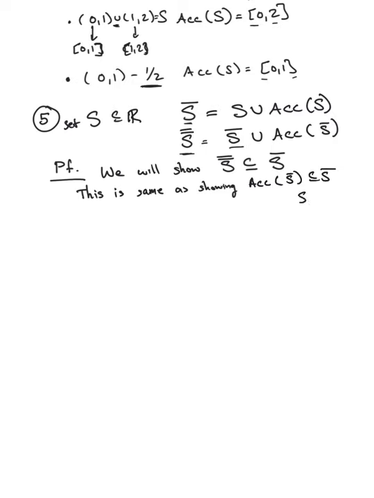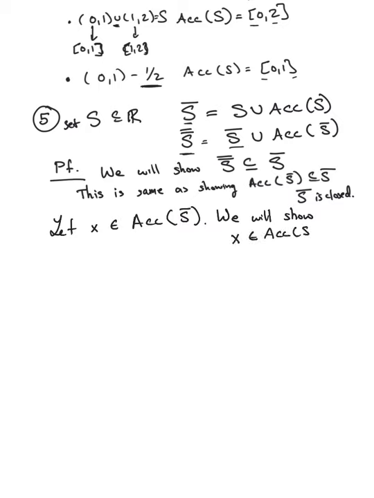So in other words, S bar is closed. Well, we're going to take an x in the accumulation set of S bar. And what we will show is that x is an accumulation point of S. And then we're done, since this is a subset of S bar.